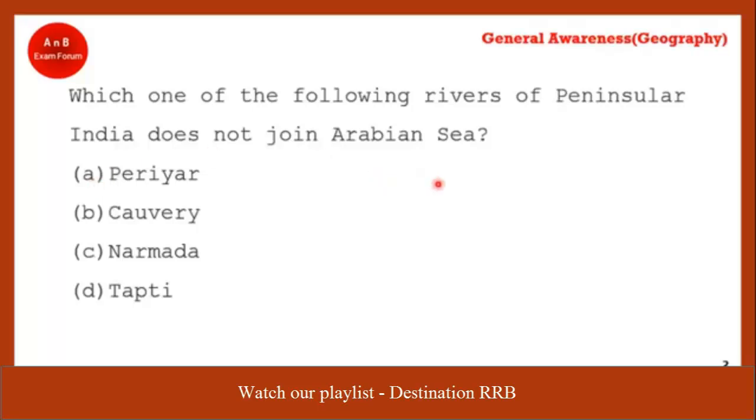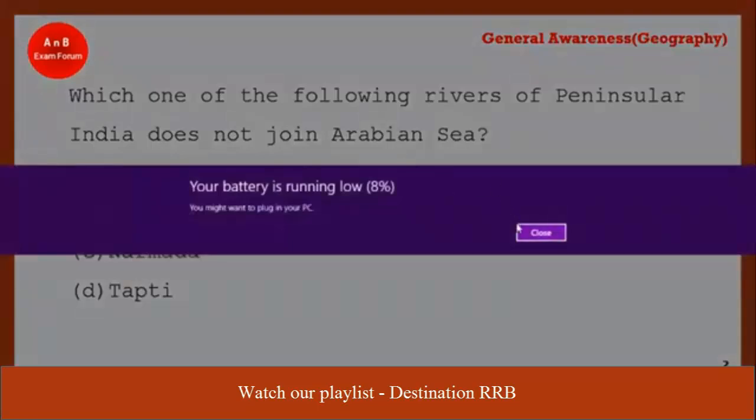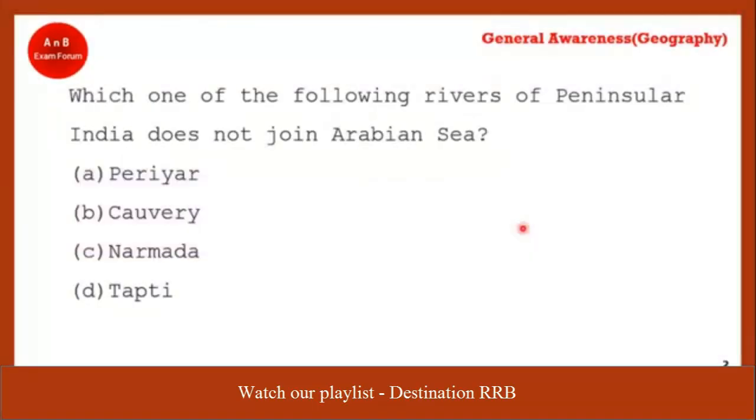Next question is which of the following rivers of peninsular India does not join into the Arabian Sea? Yes, Kaveri is the correct answer. Kaveri flows from west to east and falls into the Bay of Bengal. Tapti, Narmada and Periyar all flow from east to west and fall into the Arabian Sea. So the correct answer is option B, Kaveri.